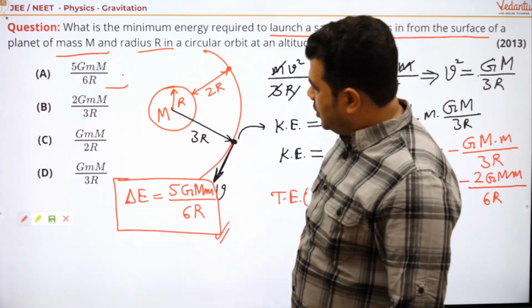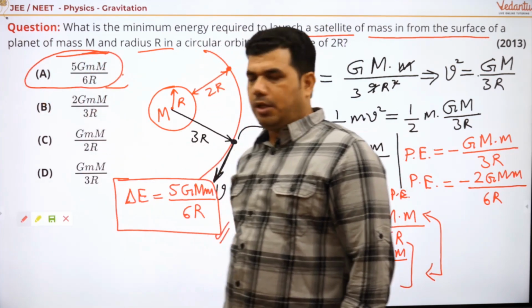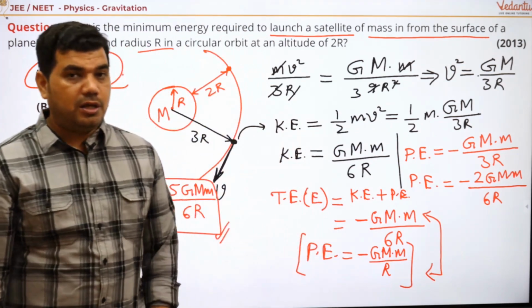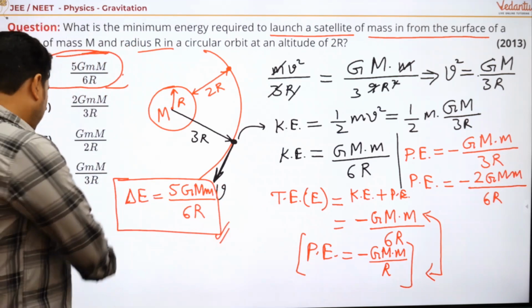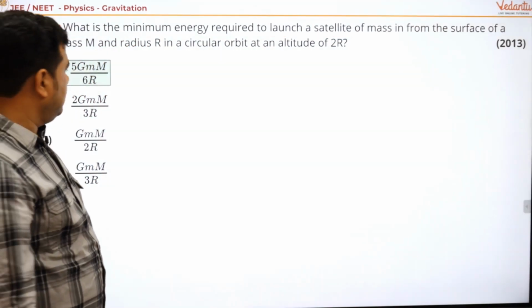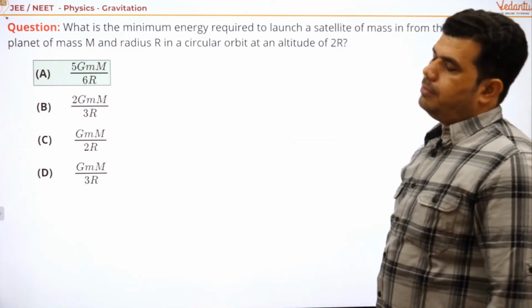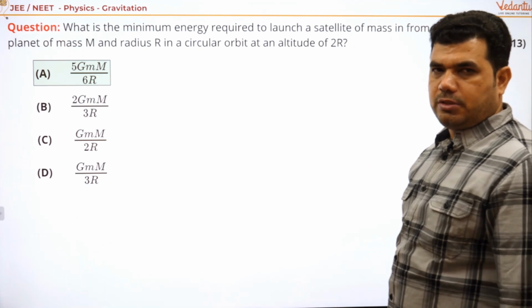So let's see the options, and here are the options. Okay, so the correct answer for this question is A. So let's check the answer. Yes, you can see here 5 G M small m upon 6r. This is your correct answer.